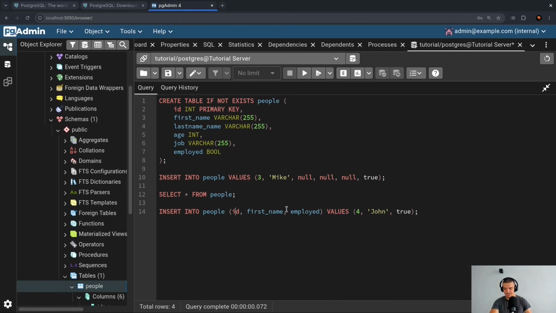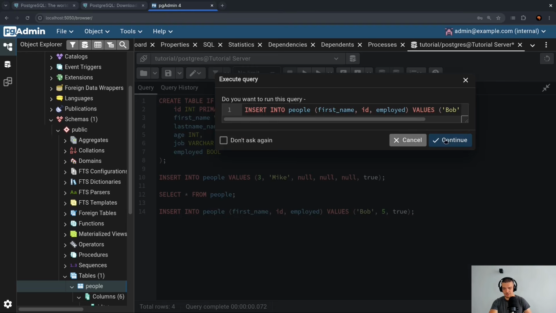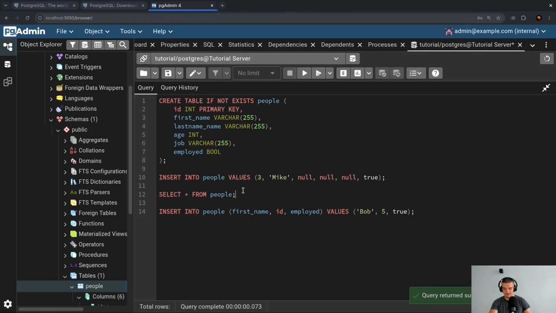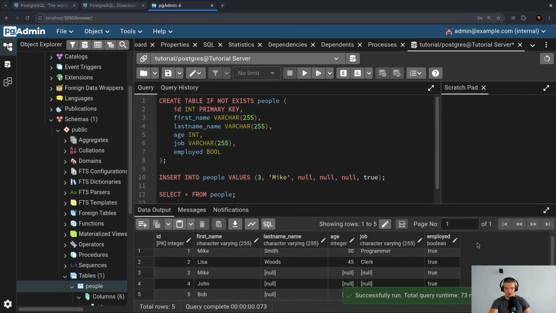So you can say first name and then ID. So we can do first name, ID, employed. That is also a possibility. I can say it's Bob, he has the ID number 5, true, and I can remove the 4 here. So that is also not an issue. This is however we define it to be. The only thing is you need to provide the values that are not null.